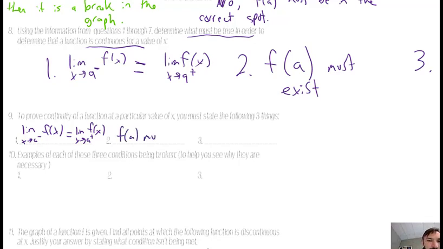There's got to be a point there. Otherwise, there's a hole there. And if there's a hole there or an asymptote there, then there's a break in the graph. And finally, not only does it have to exist, but it needs to be equal to what the graph is approaching. It needs to fit in there just perfectly.